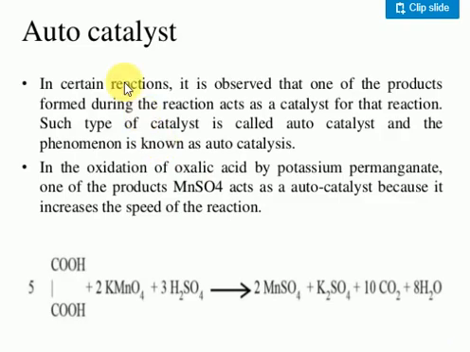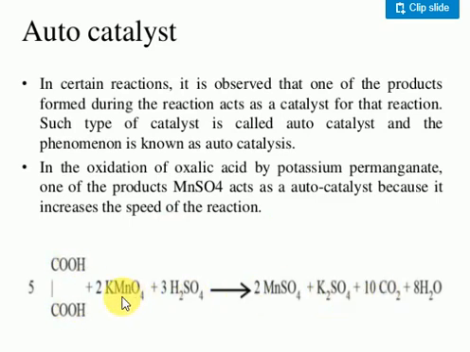Next one is the autocatalyst. What does autocatalyst mean? Some of the substances produced in the chemical reaction themselves act as catalysts only. This is very important in our volumetric analysis. You take oxalic acid and react with potassium permanganate, adding a small amount of sulfuric acid. KMnO4 is a strong oxidizing agent, it oxidizes oxalic acid into carbon dioxide.